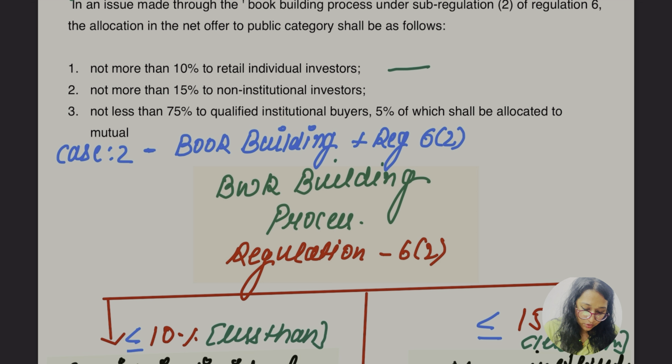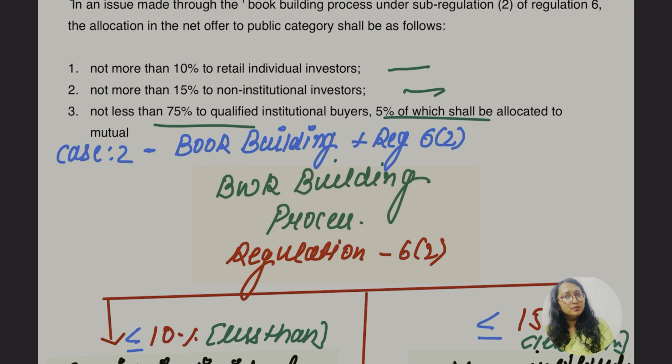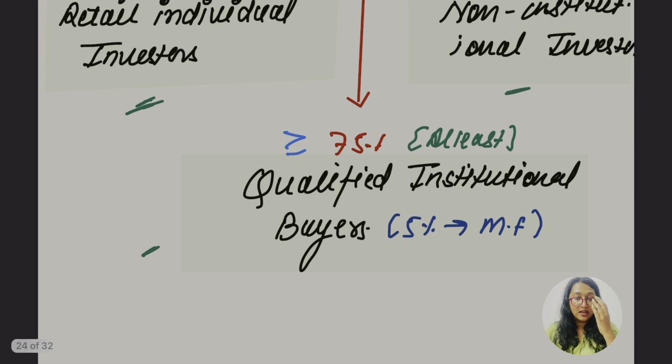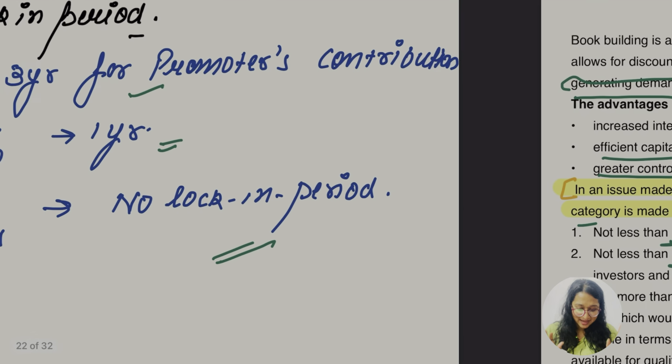Not more than 10% to RII, not more than 15% to NII, not less than 75% to institutional buyers, and 5% of it is to be allocated to the mutual funds. There is no case 3 written here, but we know case 3 also: 30% is the minimum, and the balance was to be shared between the NII and the qualified buyers. And the 50% was also mentioned there, I remember.